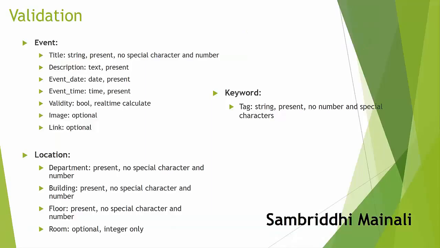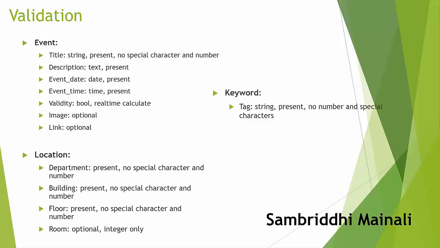And now let's look at the validation of those three classes. The first one, event. Event must have title, description, event date, and event time. The validity is calculated by real time and see if the time is after the real time, and the image and the link is optional.